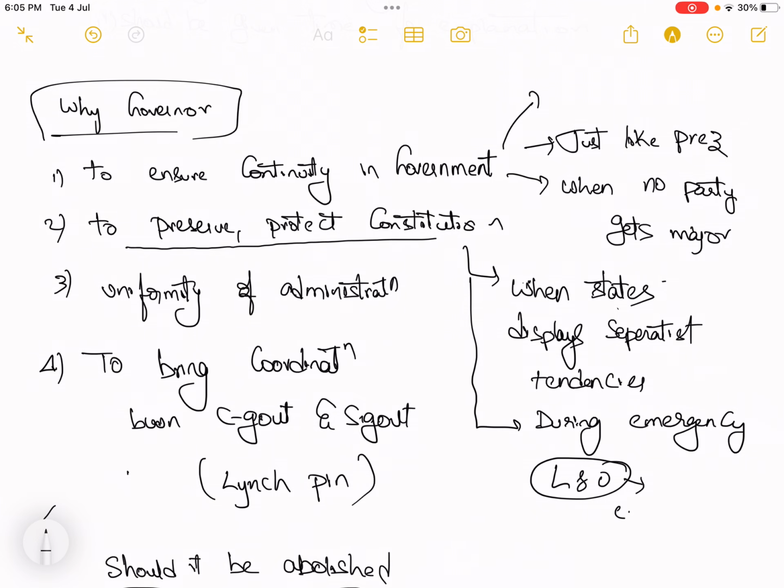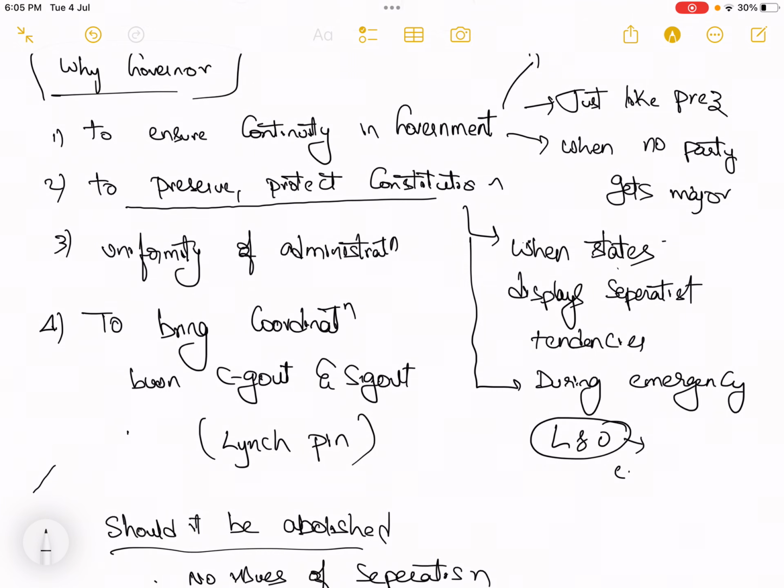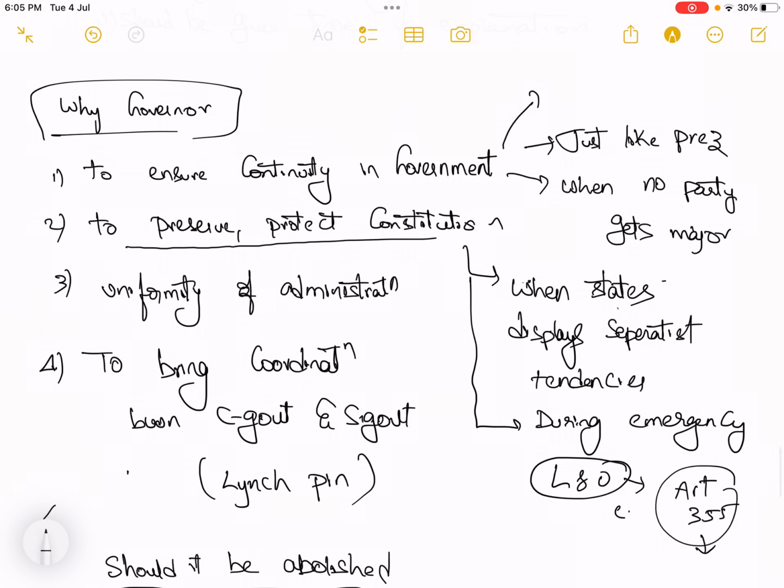You know this provision, right? And also to ensure continuity in government, just like we have the president under the parliamentary form of government. To ensure continuity, similar to the president, there is a governor at the state level to ensure continuity before one party, so that when another party, during the time of elections, right, by the time the next party gets into power, in the transition, to ensure that continuity properly happens during the transition time, we need a governor.